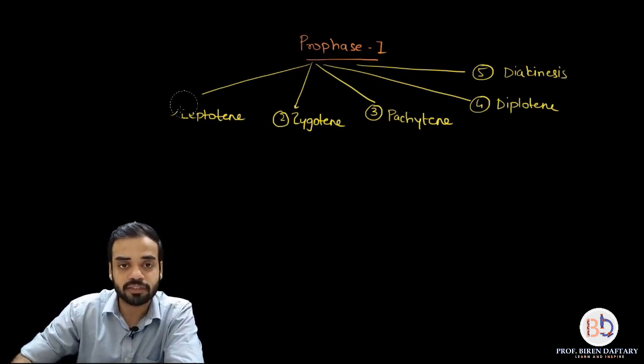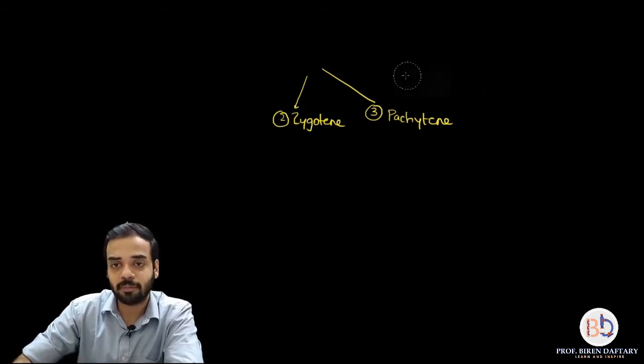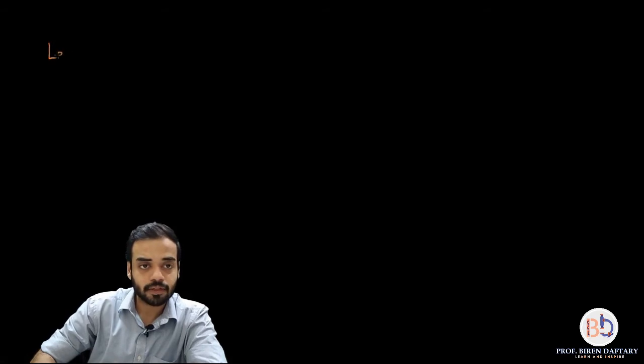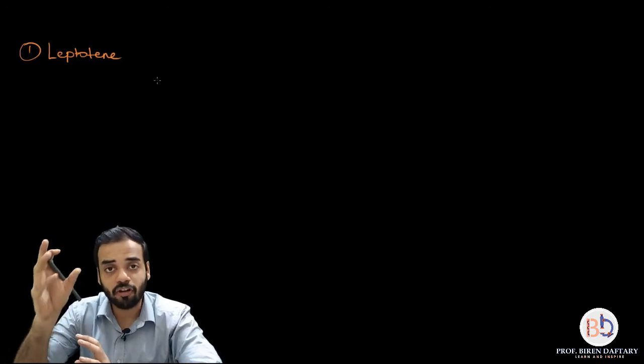So what I'm going to do is I'm going to draw all the phases side by side, so it will become easier for you to understand. Let us start with the first phase, which is called leptotene. Correct, this is the first phase. Now in leptotene, which is the first part of prophase 1, prophase 1 has just started.